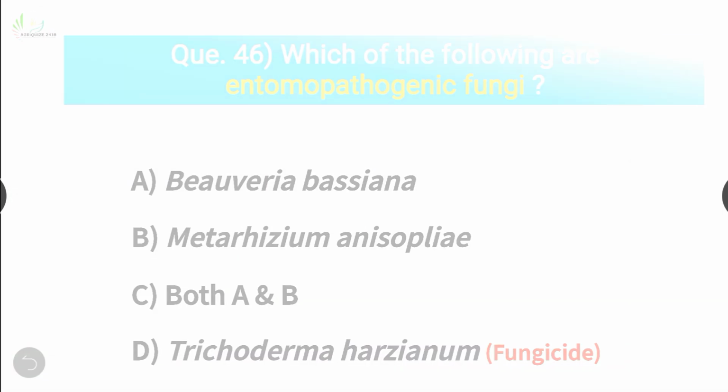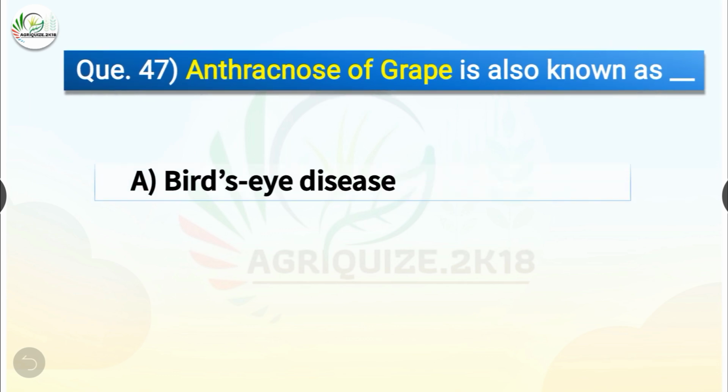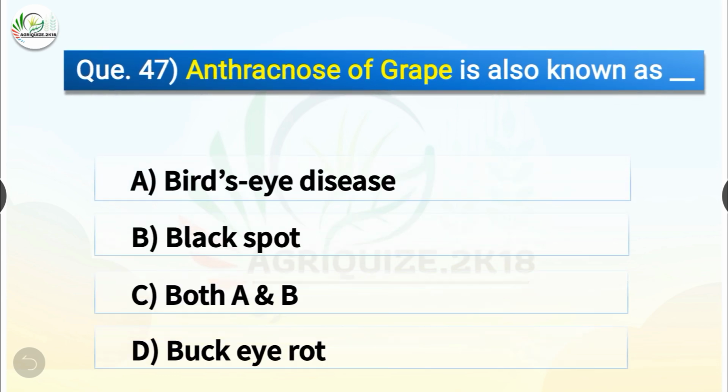Question number 47. Anthracnose of grape is also known as dash. The options are bird's eye disease, black spot, both A and B, or buckeye rot. The correct answer is option C, both A and B. So anthracnose of grape is also known as bird's eye disease and black spot.